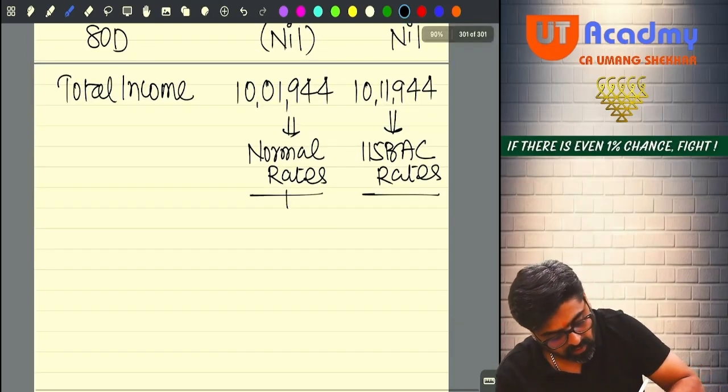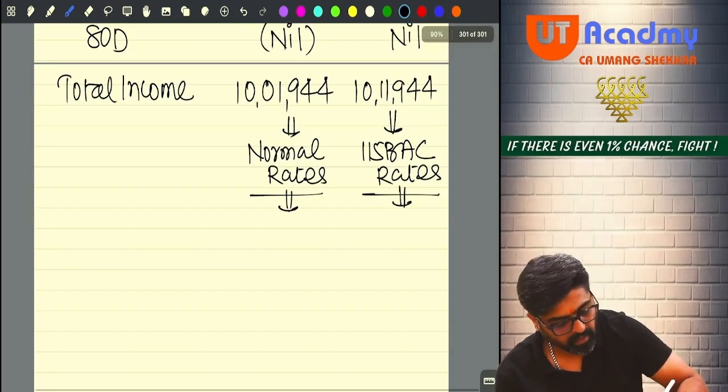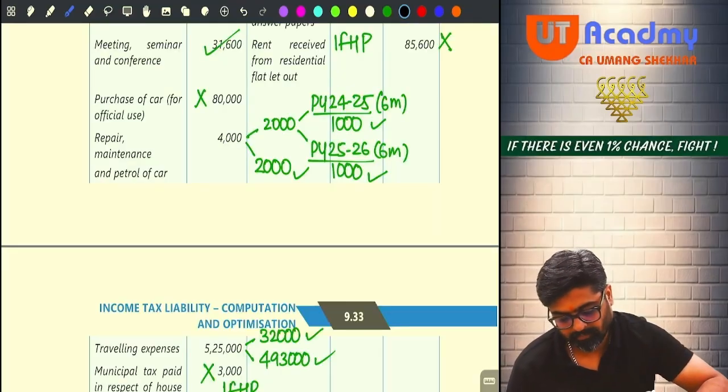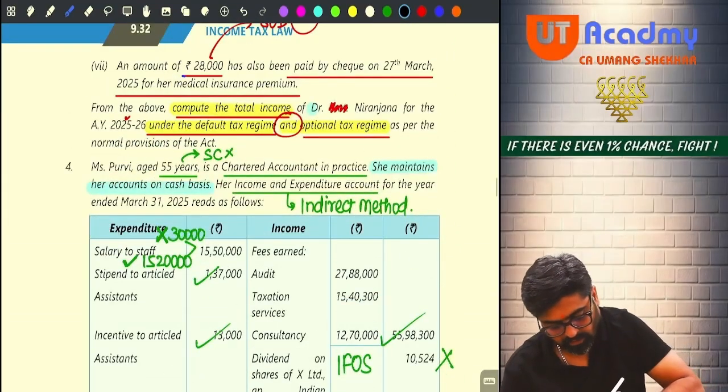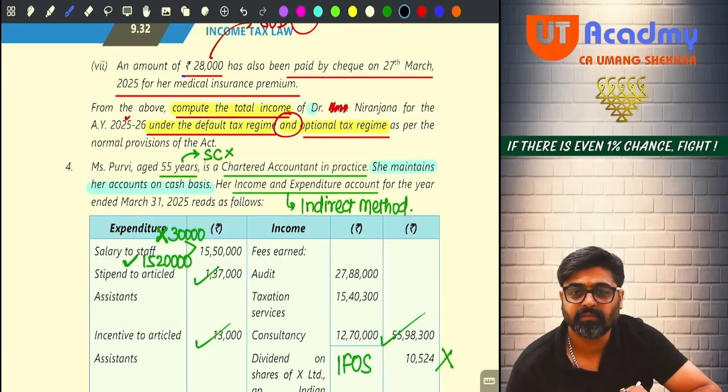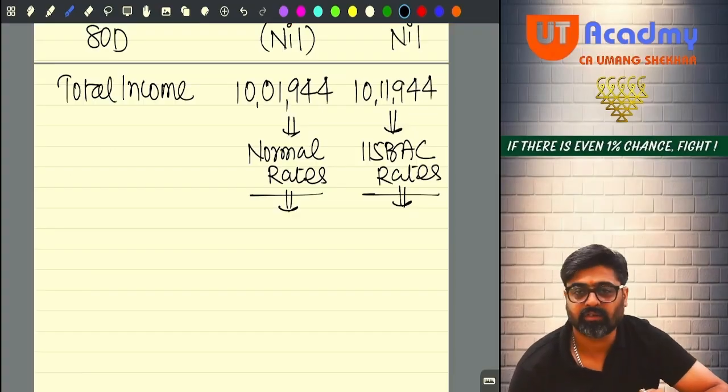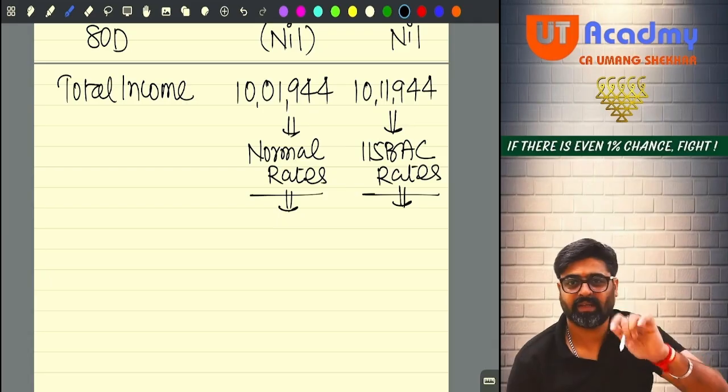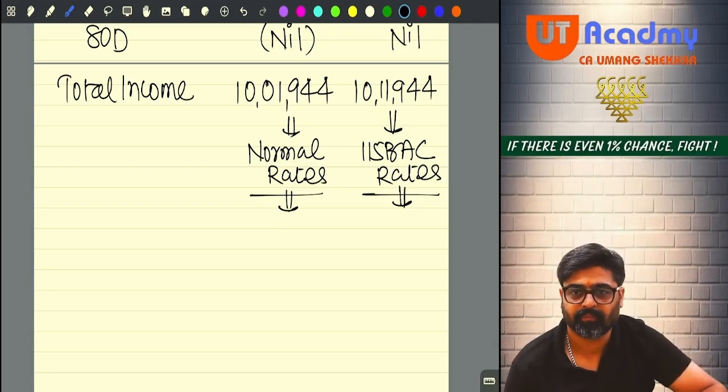So see, on normal rates, when I apply, tell me, can you see Purvi is not a senior citizen? So if she is not a senior citizen, basic exemption limit 2,50,000 will be applicable.